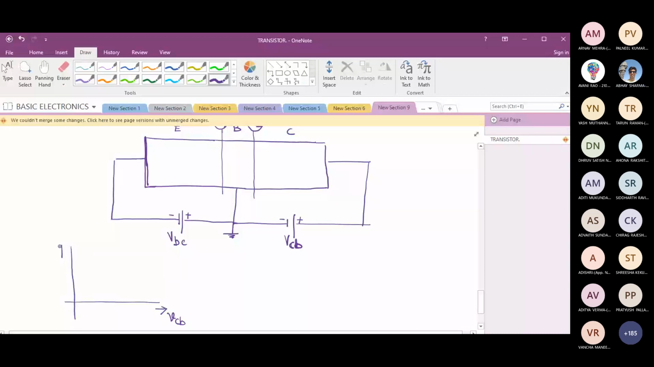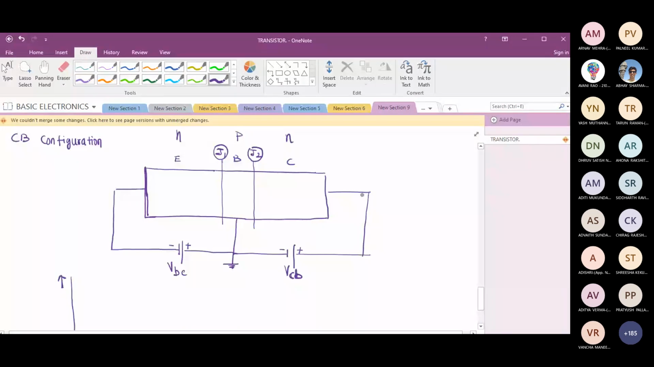What is Y-axis? IC. Because output current is IC. How that current is going to flow? Like this. Check the direction and tell me whether it is right or wrong. In NPN transistor, emitter current flows away from the junction. Collector and base currents are flowing towards the junction. Am I correct? Yes, sir. So the output current is IC. Is it fine? Can I proceed?